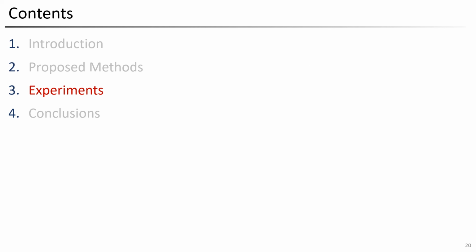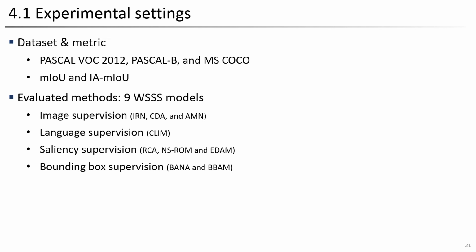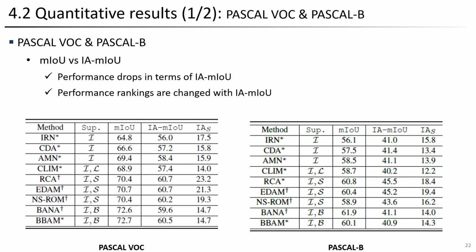Next is the experimental section. The experimental settings are as follows. Here are the experimental results for the PASCAL VOC and PASCAL B datasets. The evaluation was conducted using a model trained on the PASCAL VOC dataset.